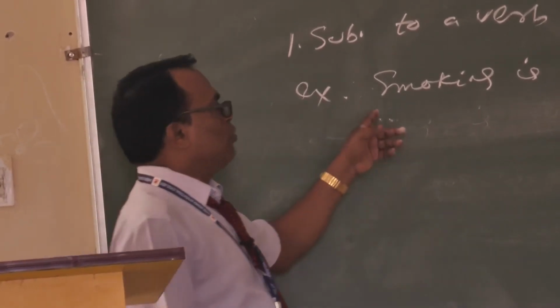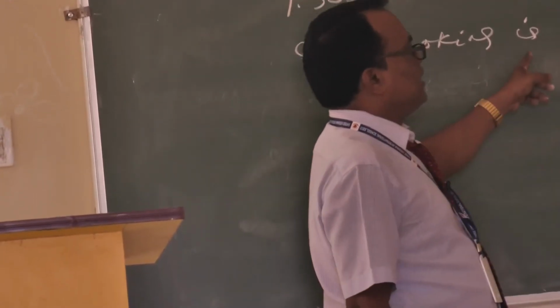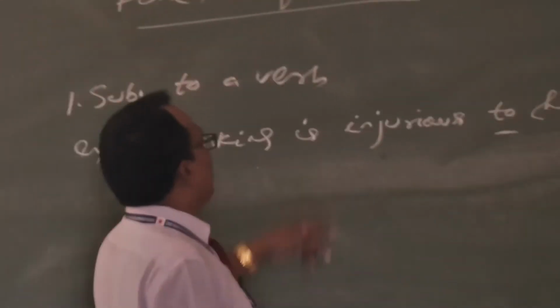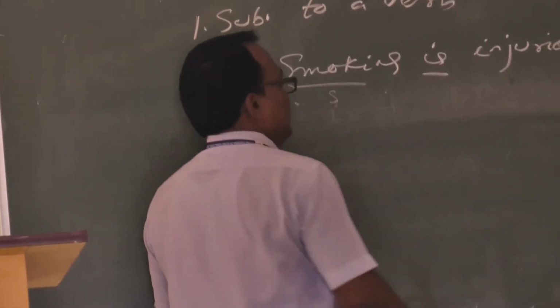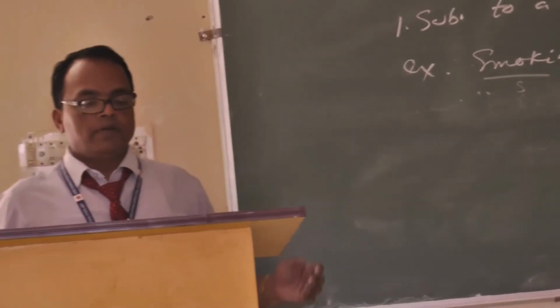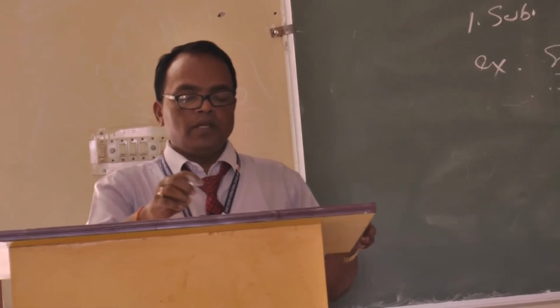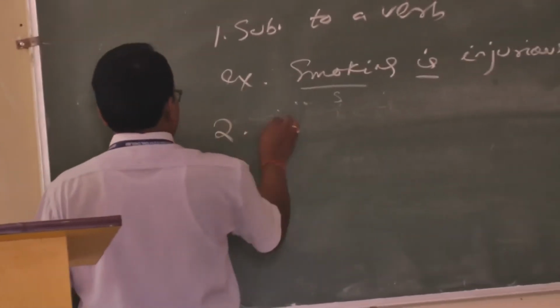So here, smoking is your subject. Subject to a verb. Which verb? Is. Smoking is your subject. So here gerund is used as a subject. Okay. Object to a verb, number 2. Object to a verb.